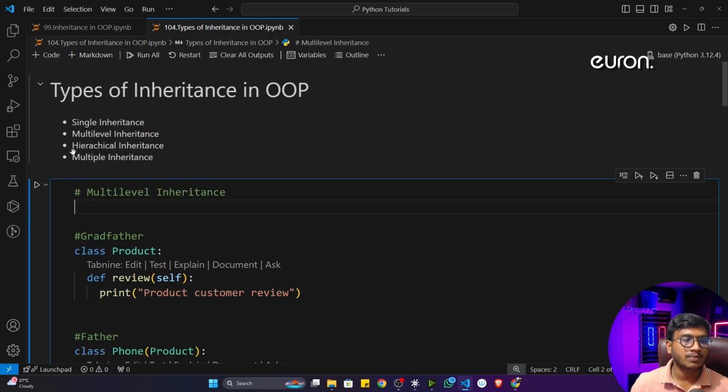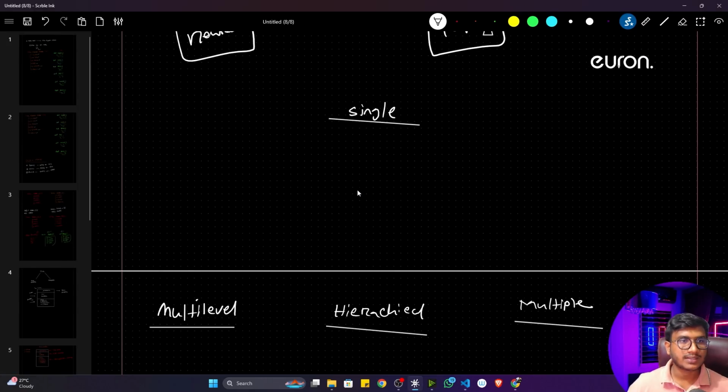Now let me show you multi-level inheritance, hierarchical inheritance, and multiple inheritance, and how they look. First of all I will show you the diagram, then I will also show you the code example of how you can write all the types of inheritance inside Python. First let me show you single inheritance. I think you already know how it looks.